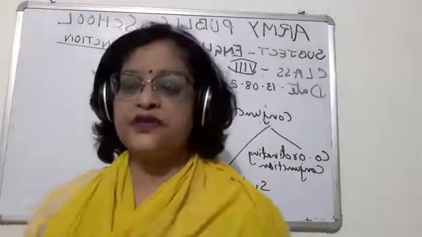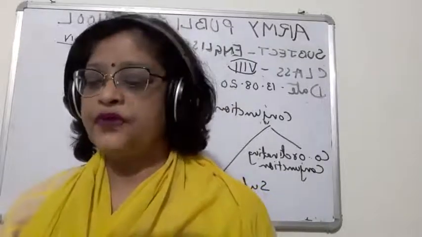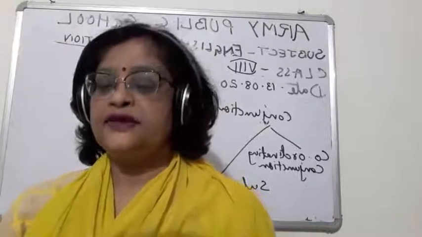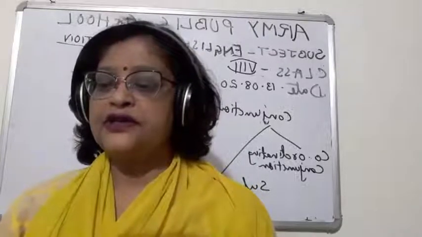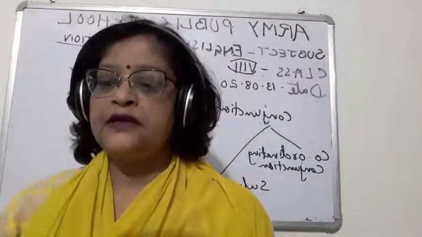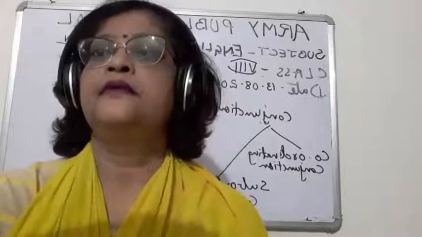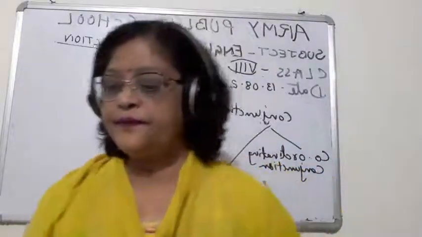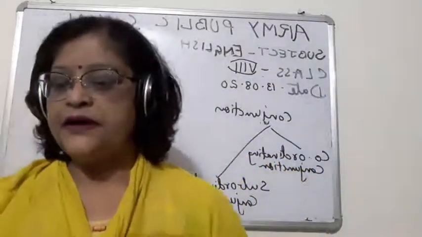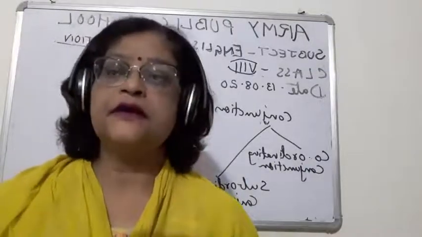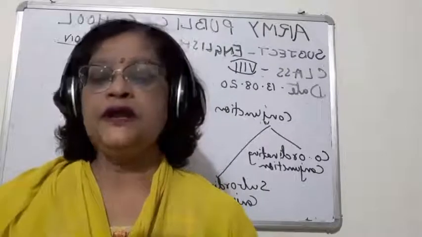So children, I will first tell you what a coordinating conjunction is, and then I will tell you what a subordinating conjunction is. Now children, when two sentences are of equal rank or equal order.